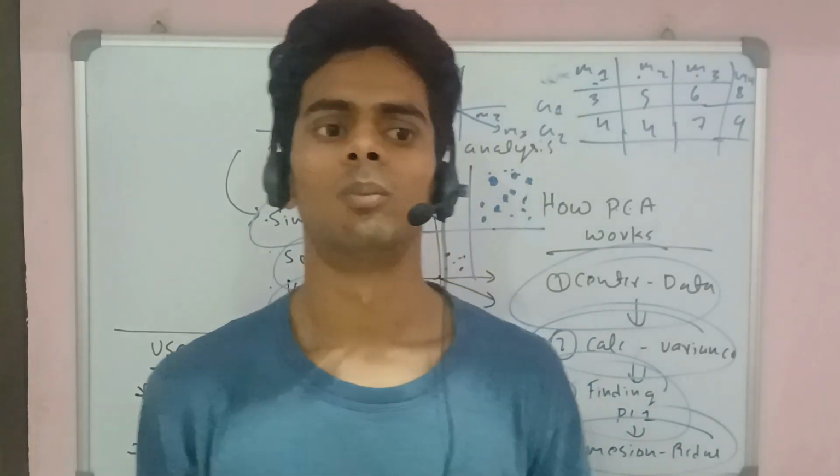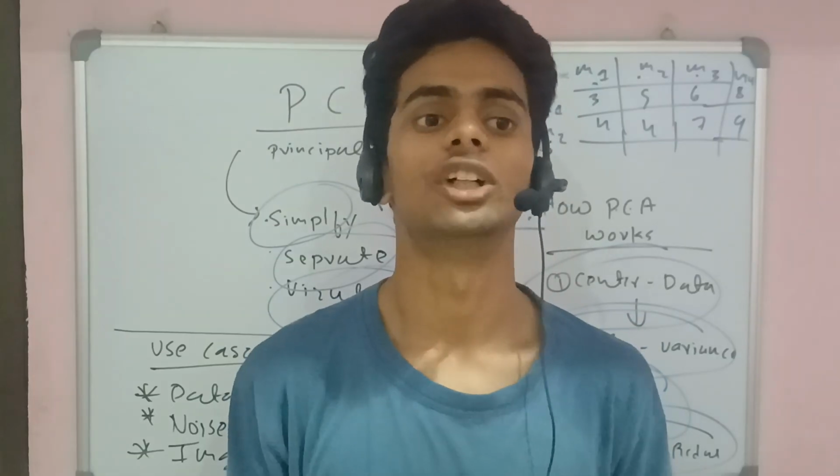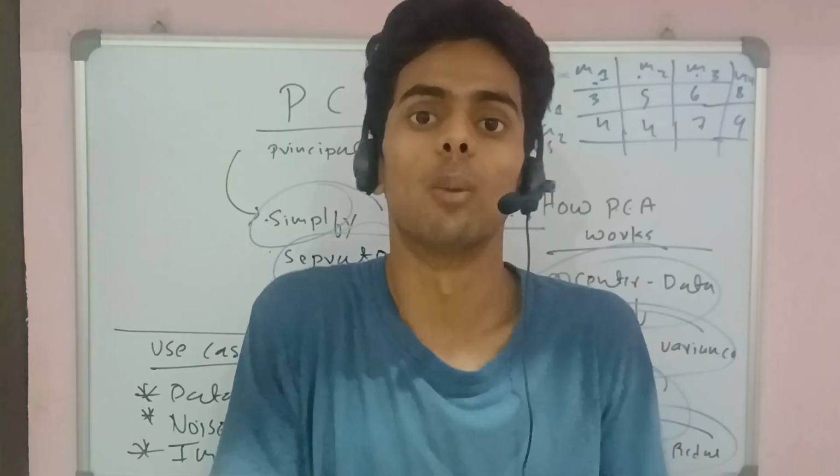The simple idea behind PCA is that, without losing information, it summarizes all the data in two components.